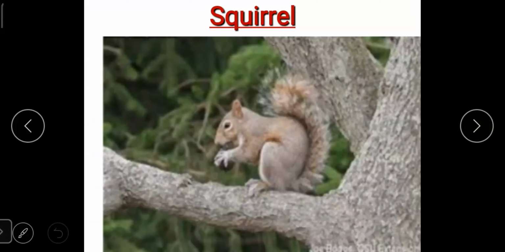It lives on trees. And what does this animal eat? It eats fruits, nuts, and seeds. It looks like a rat, but it is not a rat, and it has a very thick tail.